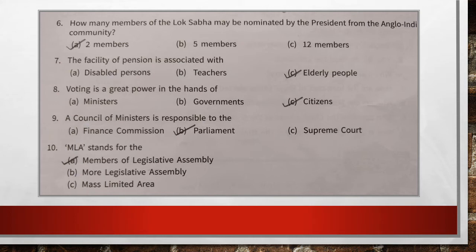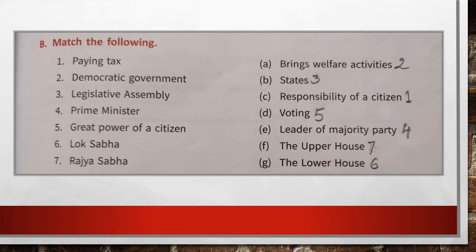Question number 9. A council of ministers is responsible to the, and the correct answer is Parliament, number B. And the last question is MLA stands for, correct answer is Members of Legislative Assembly, MLA. Now we move to match the following.